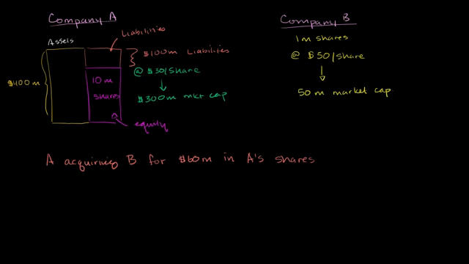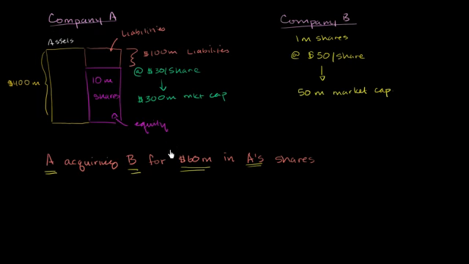What I want to do in this video is try to understand how one company can buy another company or could merge it with another company by using its stock. So we have a situation here where company A is acquiring company B for $60 million in A's shares. And what we'll see is it's not going to exactly be $60 million. It'll depend on where company A's shares trade. Right now they're trading at $30 a share.